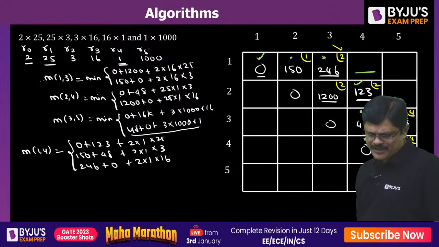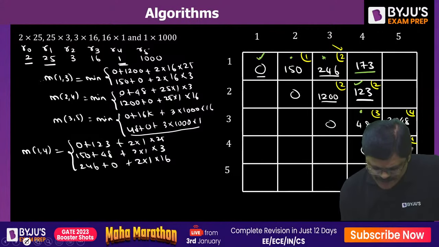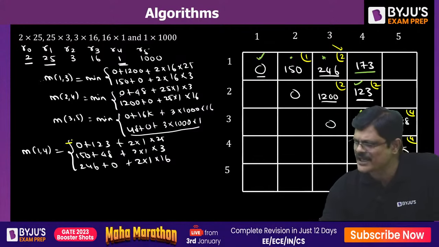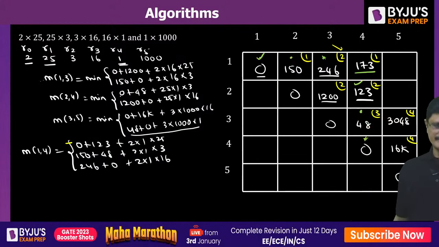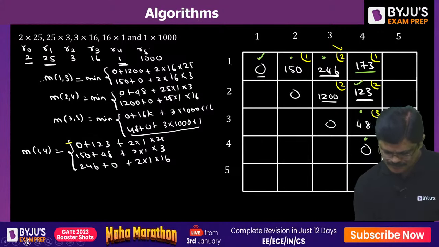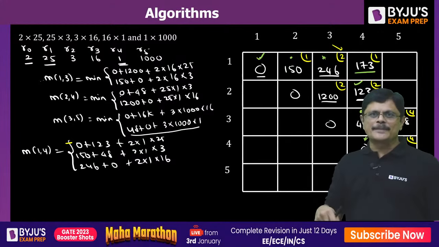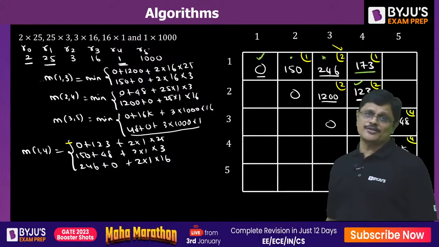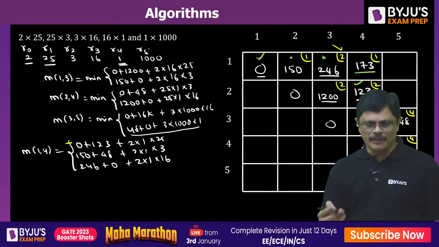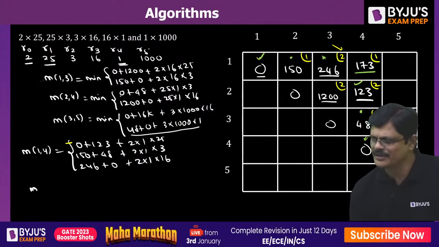Now, which one is smaller in this? Obviously, the smallest fellow is the first one. 123 plus 50, that is 173. So, the smallest is 173 and the value of K which you selected is 1. That is K is 1 is selected. See, without writing this formula also, if you properly observe, you can solve the problem directly like that also, with the table only, without writing this. But for some people, you need that particular table, so we are completing it.